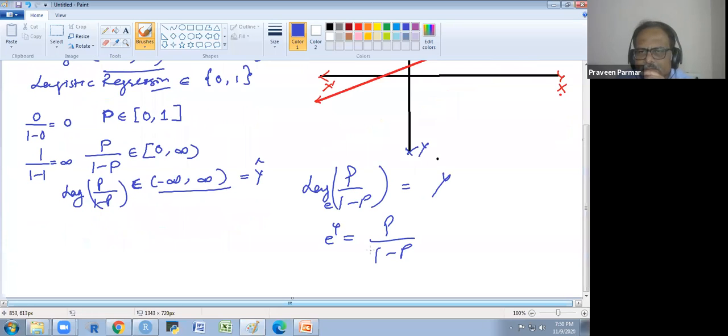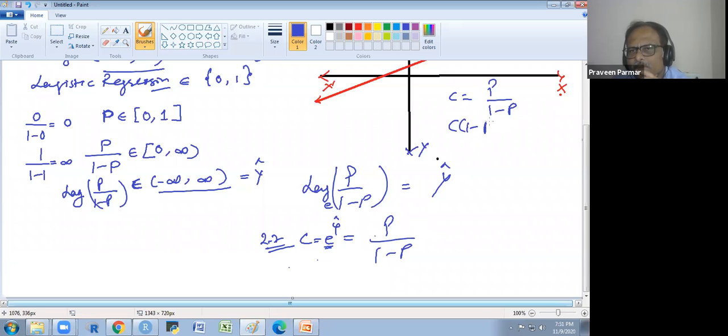Okay. And e is a constant, 2.7 something. And y cap we are also getting as a constant value through the equation. So e to the power y cap we could write as c, some constant. So c is equal to p over 1 minus p.